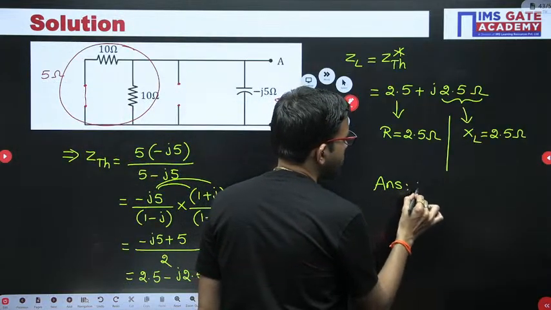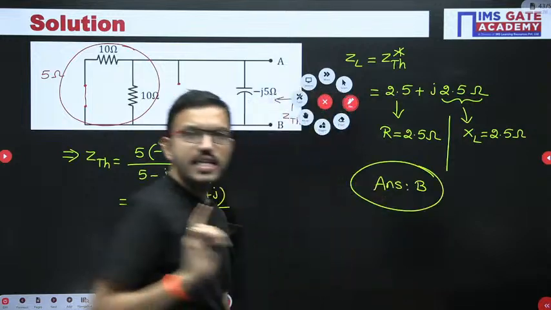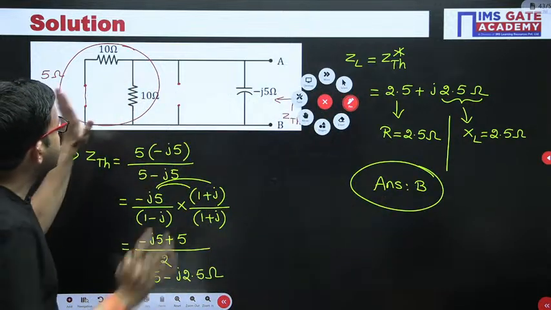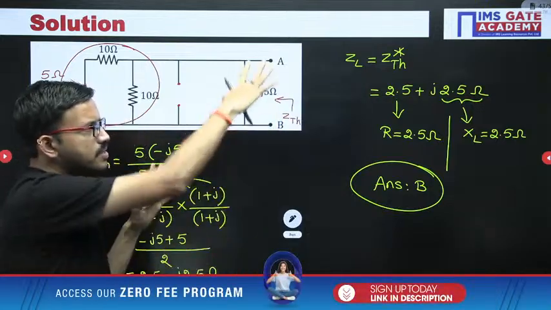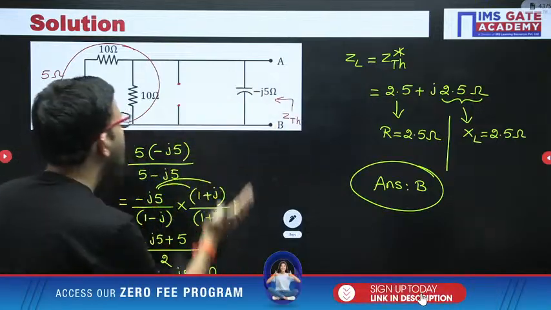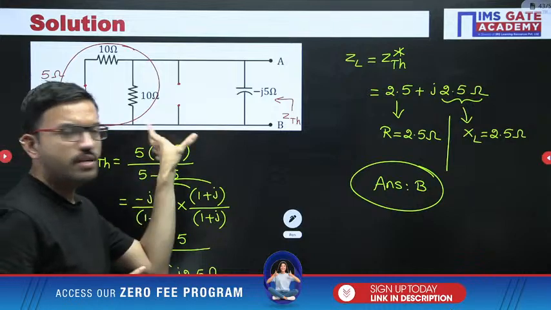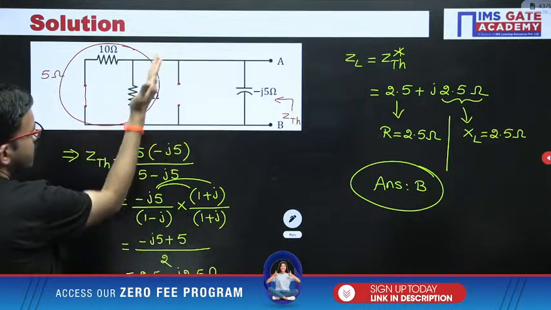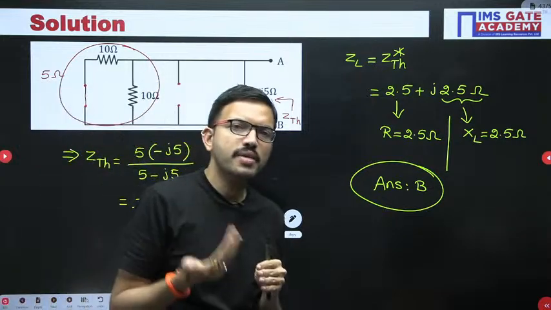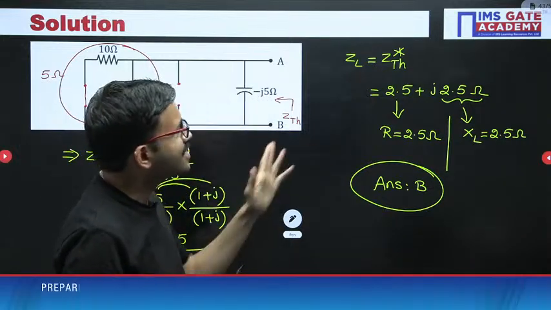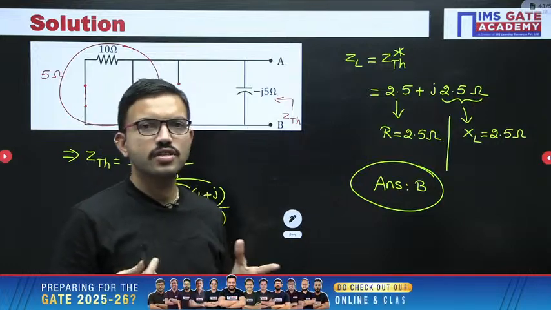That's why I told earlier, the moment you are getting like this, what is your observation? Just closely observe here. For understanding purpose we have discussed completely. The moment you draw the equivalent circuit like this, here you are getting one resistor in parallel with a capacitor. That means when you apply the complex conjugate, you will be getting a resistor in series with an inductor. That's all. Yes or no?